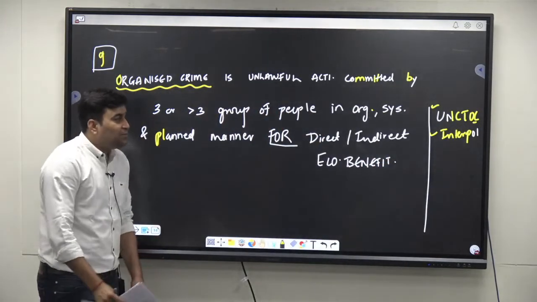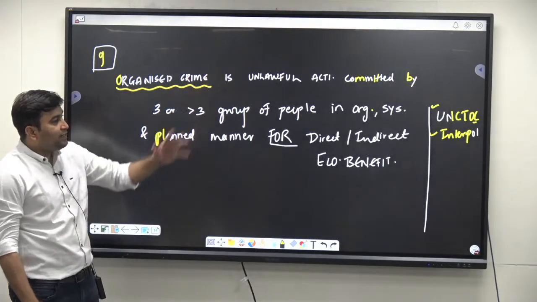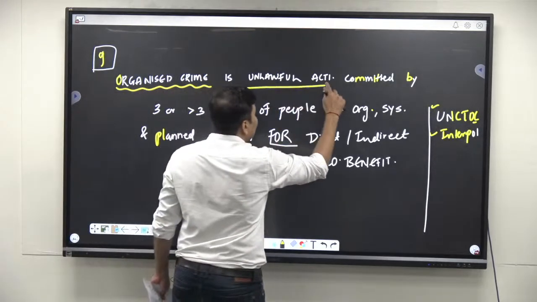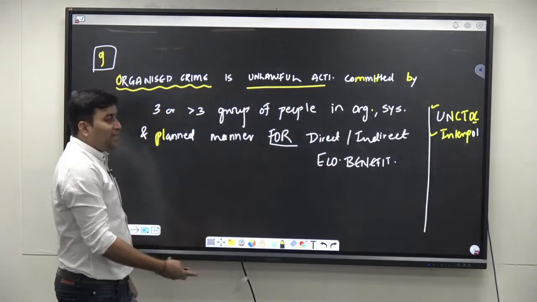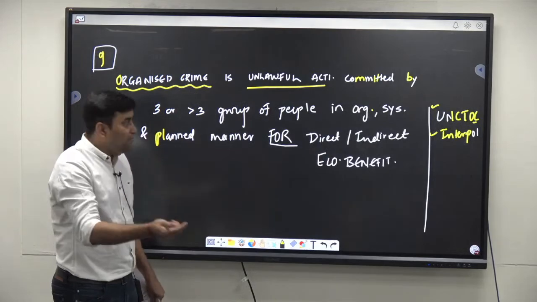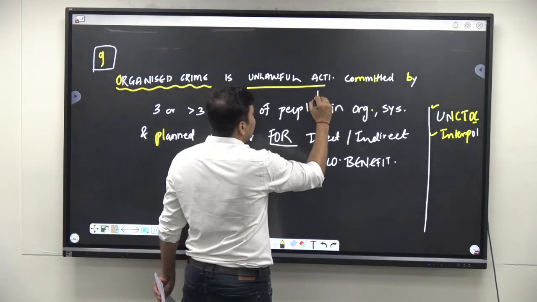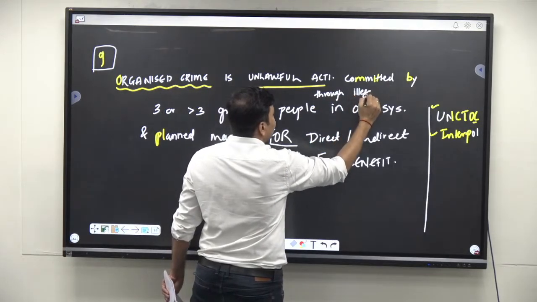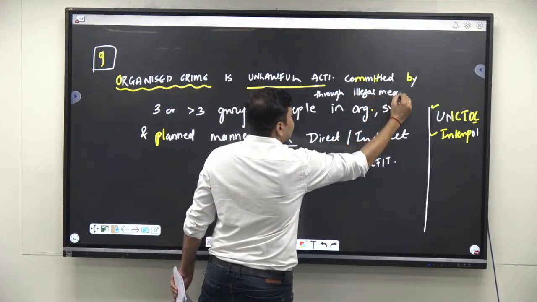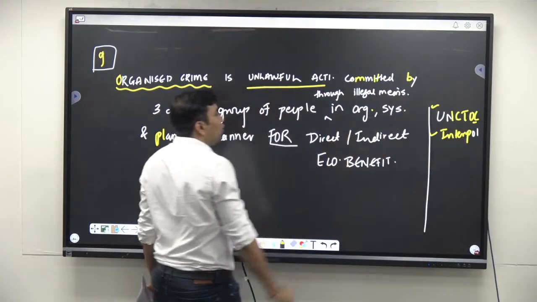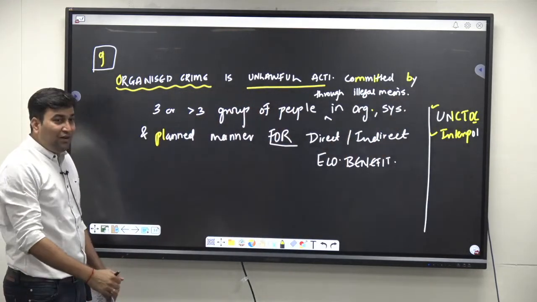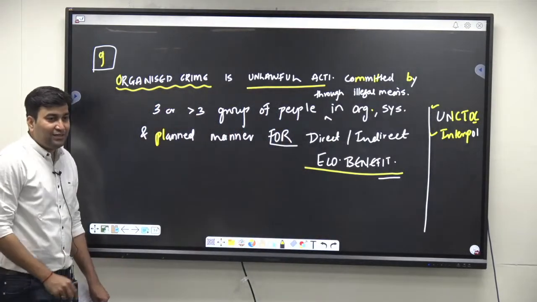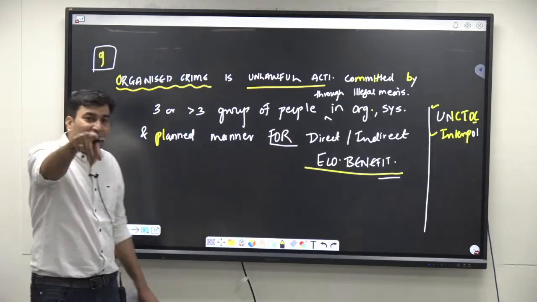So you can write: as per the United Nations Convention on Transnational Organized Crime, organized crime is an unlawful activity committed by 3 or more than 3 people through illegal means, in an organized, systematic and planned manner, for direct and indirect, just underline this, economic benefit. Through this the examiner will understand that you know what organized crime is,